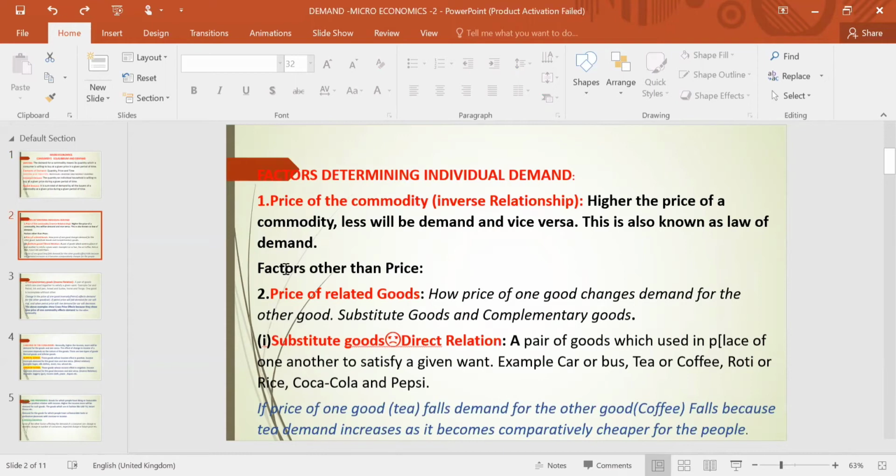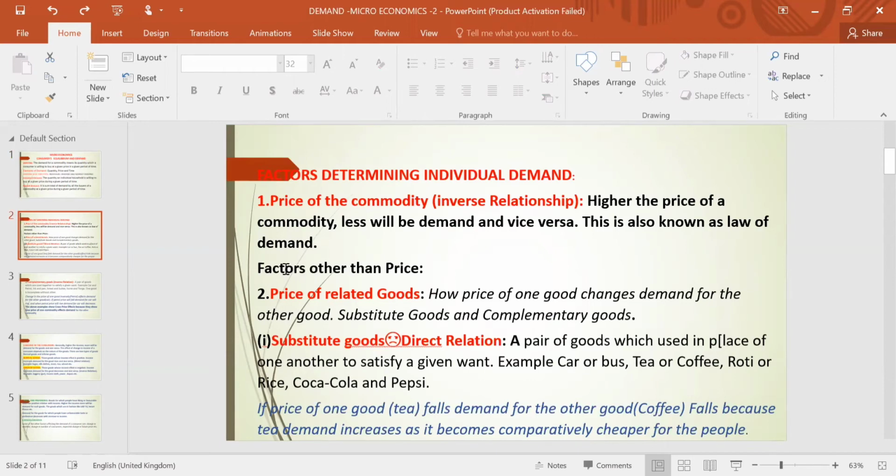There is a direct relationship between substitute goods, which means, listen to me very carefully, when we say direct relation, if the price of one commodity, a substitute good, changes, how is the demand for the main good affected? For example, tea and coffee are substitute goods. If the price of coffee falls, demand for tea will fall. Why?